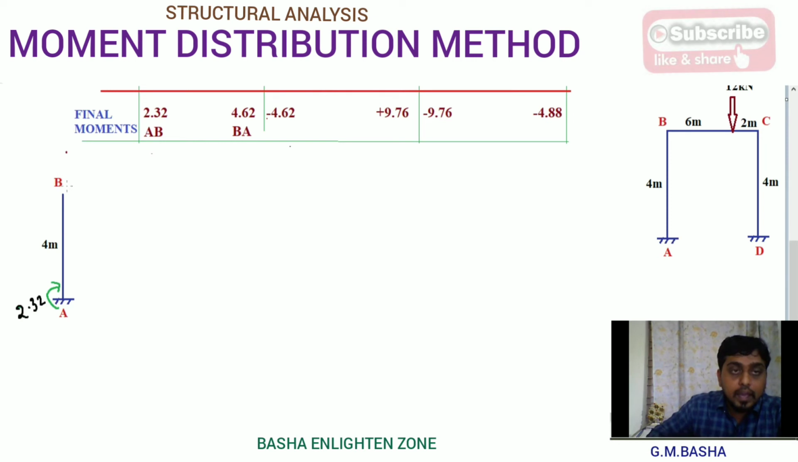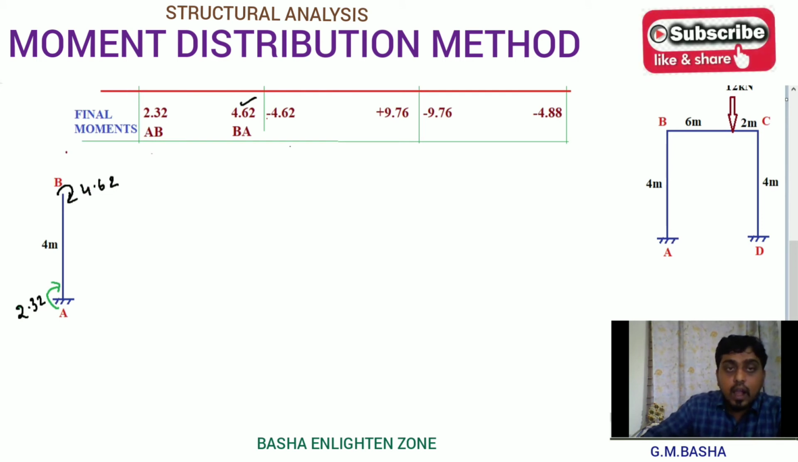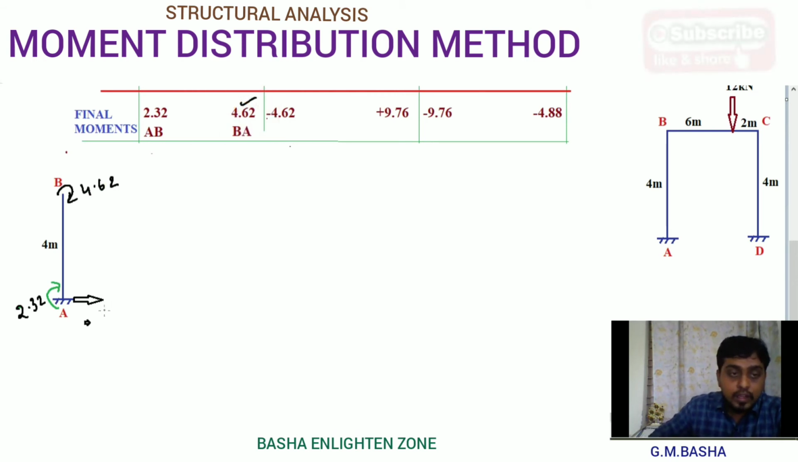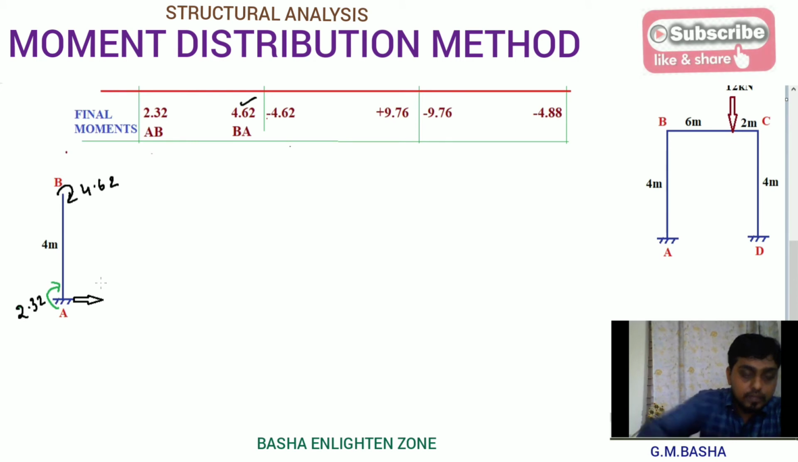Similarly, BA. So B to A, which is acting clockwise only, which is 4.62. Okay. Then I want to find the horizontal reaction at A. So this is the horizontal reaction, HA. So therefore I am taking here directly HA.